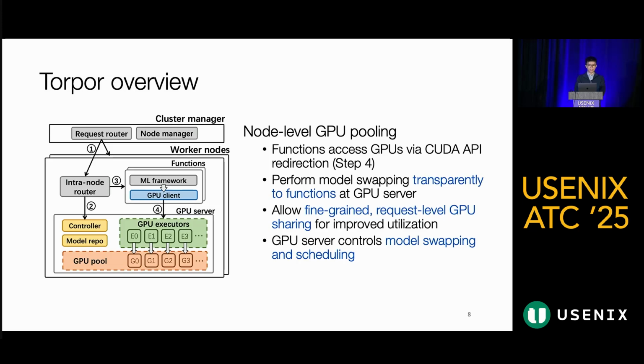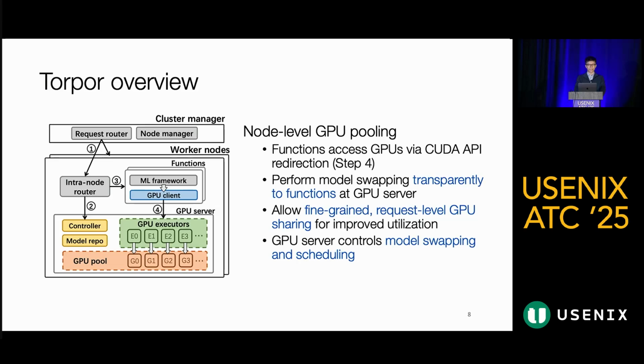Next, we'll discuss the design of Torpor. So let's first look at the overview of Torpor. There are two main components: the cluster manager that manages resources across the cluster, and the GPU worker that hosts and executes inference functions. The key design here is the node-level GPU pooling. At each node, all available GPUs are grouped into a shared pool, which can be dynamically accessed by different inference functions running on the worker.